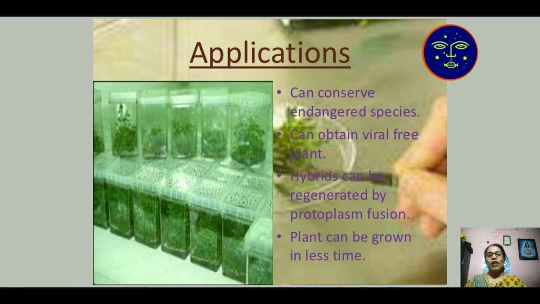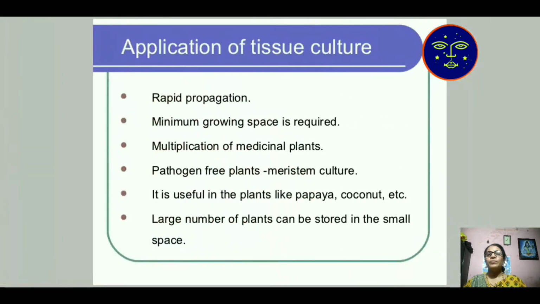Virus-free plants can be obtained, and in a minimum time period, a large number of plants are developed with the help of this tissue culture technology. Hybrids can be regenerated by protoplast fusion. Plants can be grown in less time. More plants will develop.